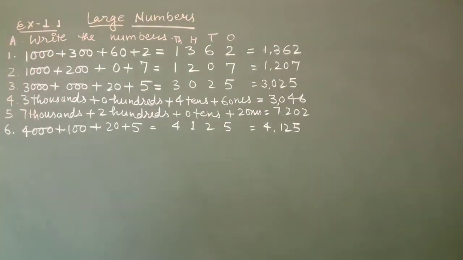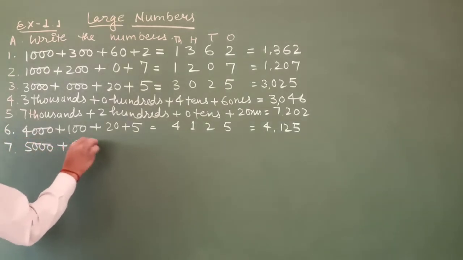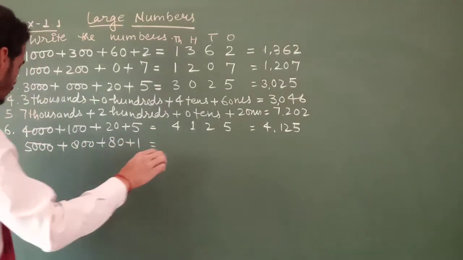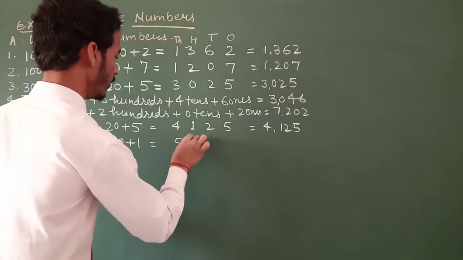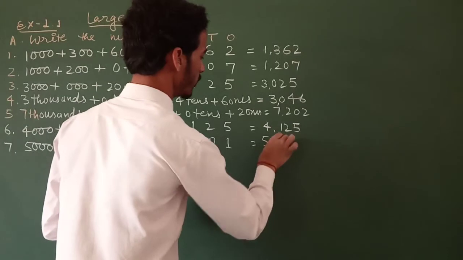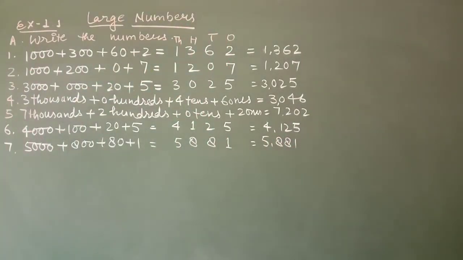And the next one is 5000 plus 800 plus 80 plus 1. That is 5881, and the number is 5881.